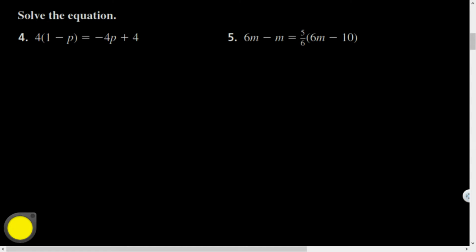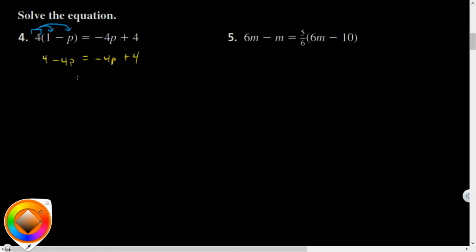Now this just says solve. It's possible there's solutions. It's possible there's no solution. It's possible everything works. Who knows? Let's find out together. It's the same packet, so it'll be just back a couple pages from our homework last night. So 4 times 1 is 4. 4 times negative p is negative 4p. And negative 4p plus 4 is what that's equal to.